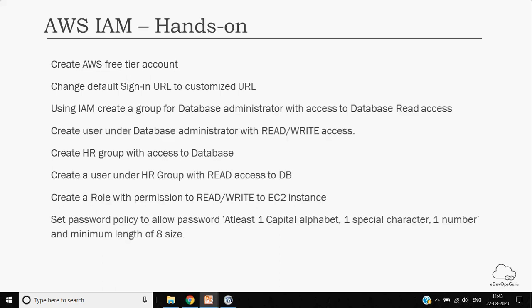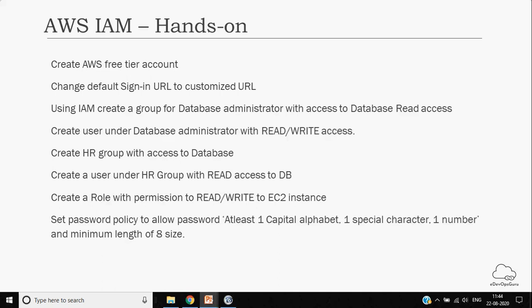You may not be asked to create the customized URL, but you might be given this URL to log in, so you should be able to correlate that this URL has been customized. If it is not customized, then you should be able to find that this number is the AWS account number. Those kinds of things you should be able to correlate.